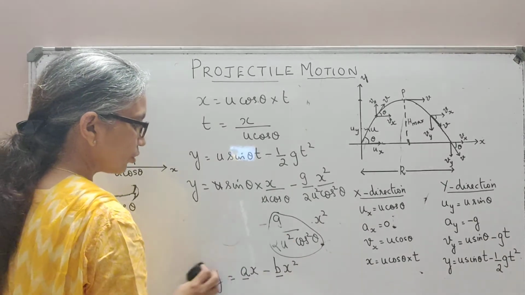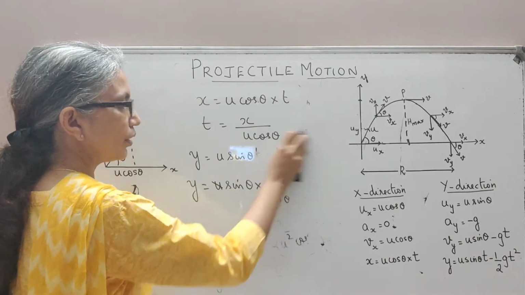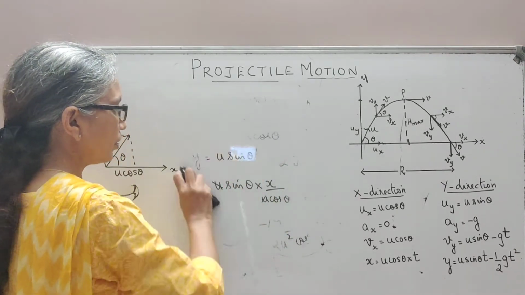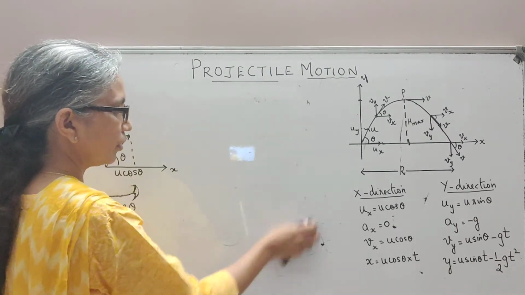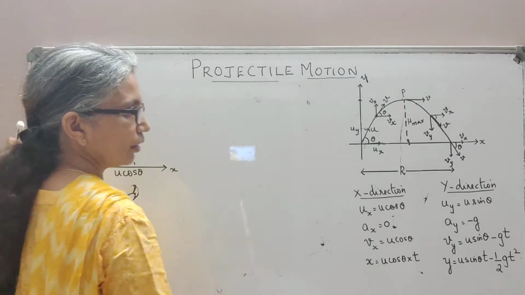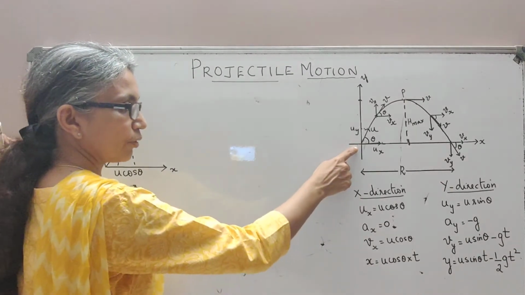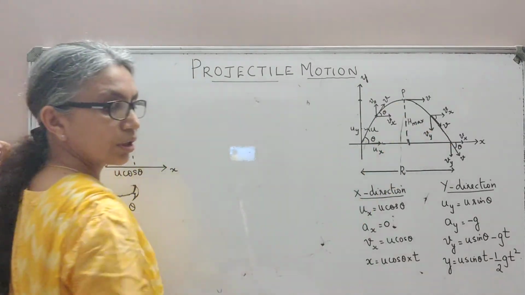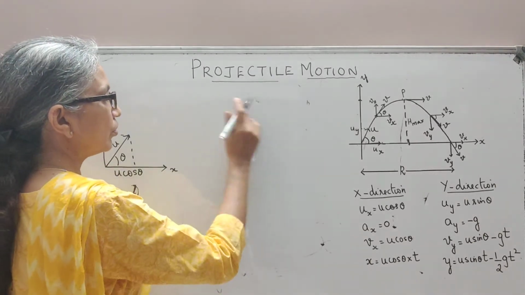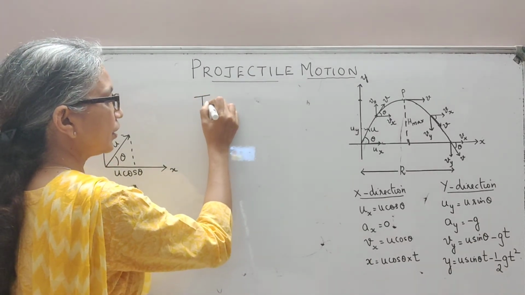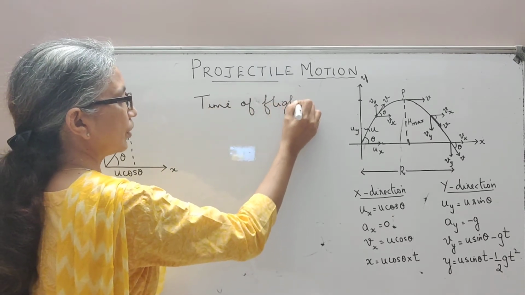The next thing that we need to find out is the total time of flight. How long will it remain in flight before it comes back to the initial level of projection? Suppose you projected it from the ground, till it comes back to the ground, what is the total time it remains in flight? That's what we're going to do. So we will take the time of flight, represented by capital T.